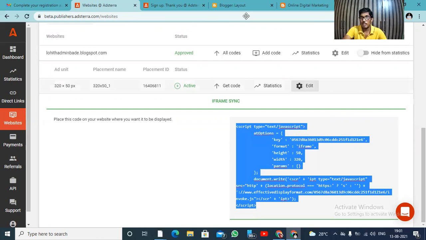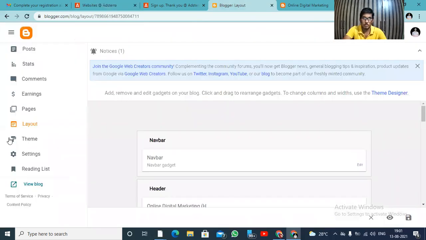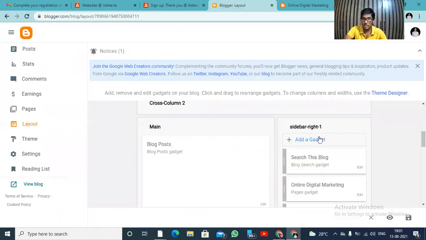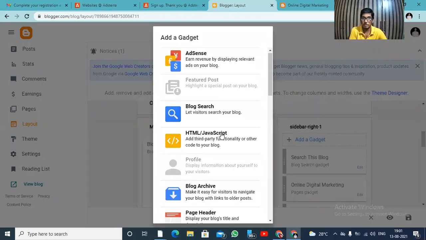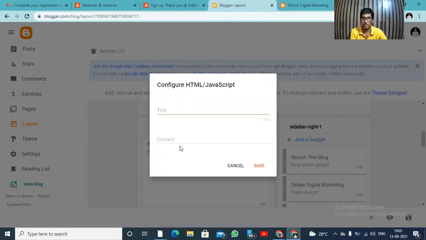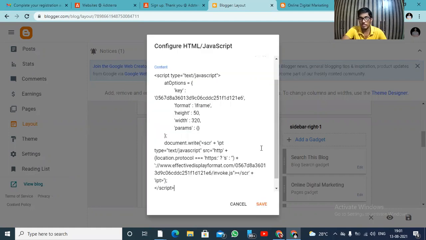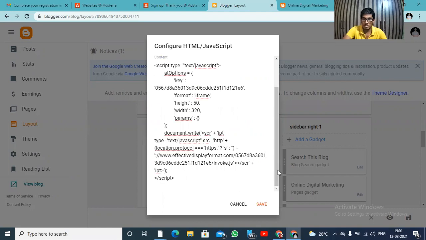After that you need to go to the layout option in blogger.com itself. In this layout option, I'm going to choose sidebar only. So let's click on sidebar, add a gadget. And then you need to select HTML or JavaScript. Okay, this was content. Now you need to paste this code in here itself. Let's click on save. Let's click on save here.